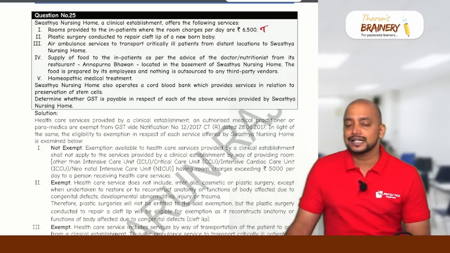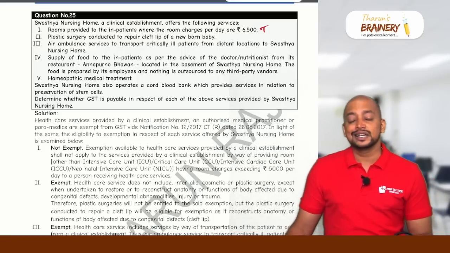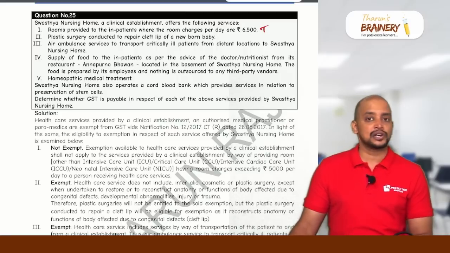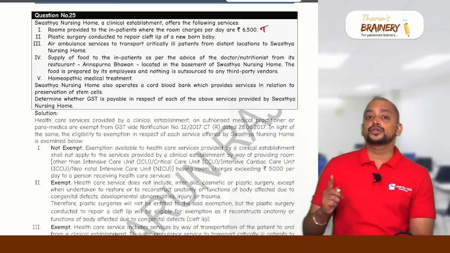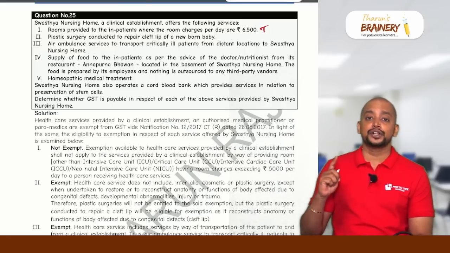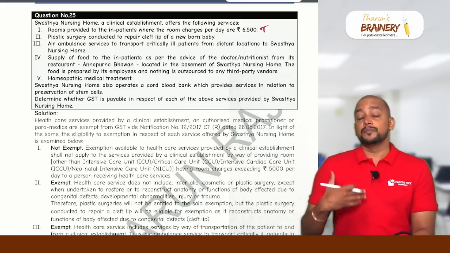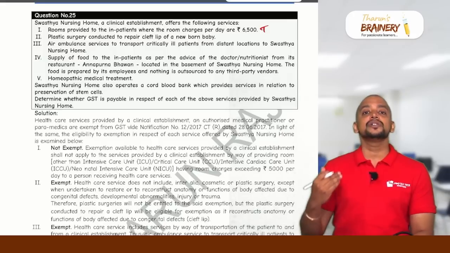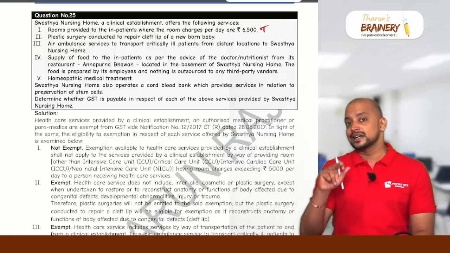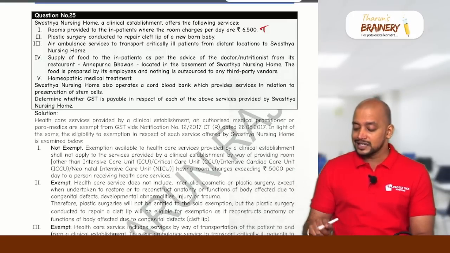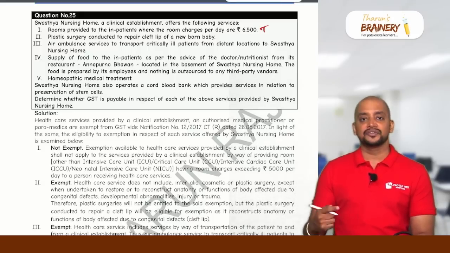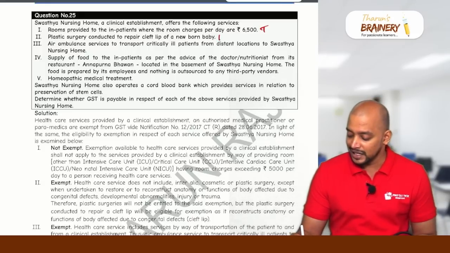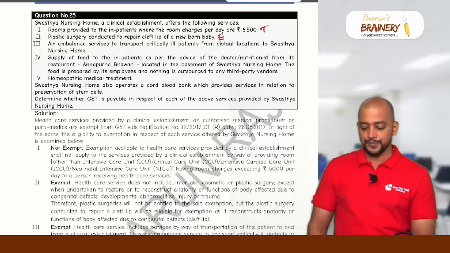Generally, plastic surgery, cosmetic surgery, hair transplantation is not healthcare service. But if these are carried out to restore anatomy of body parts affected due to congenital defects, developmental abnormalities, injury or trauma, then it will be treated as healthcare service. In this case, it is to repair the cleft lip of a newborn baby, which is a congenital defect. Therefore, it will come under healthcare service and it is exempted.